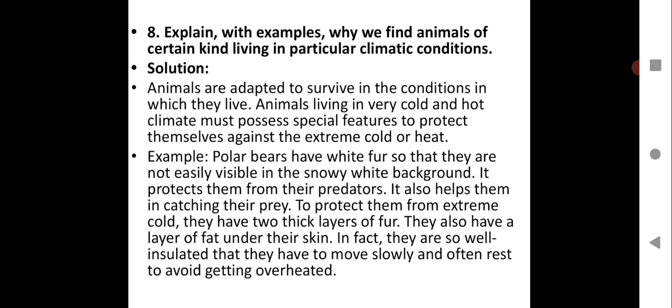So this is the adaptation shown by polar bears, and because they have to suit themselves to the given climatic condition, in the snowy region, in the polar region where it is very cold and the body has lots of fat as an insulator for their body to keep them warm. So this is how we find animals of certain kinds in a particular climatic condition. I hope this is clear.